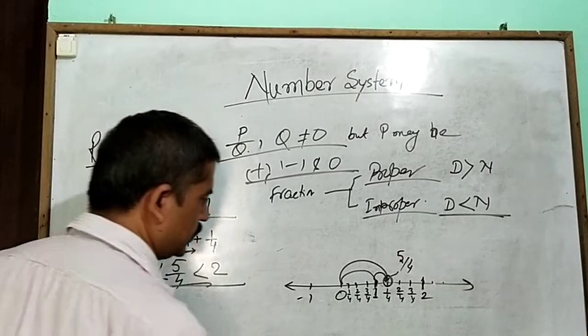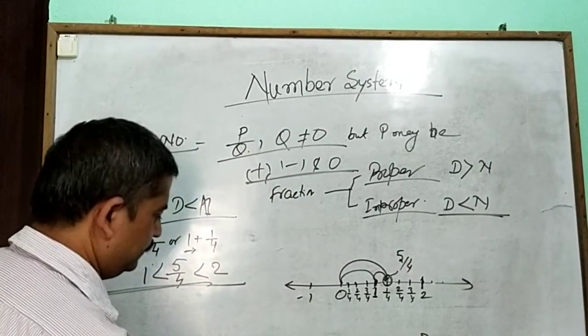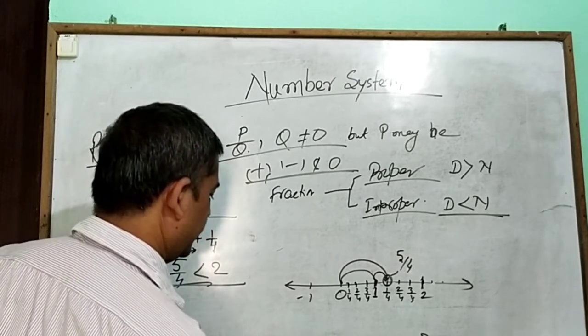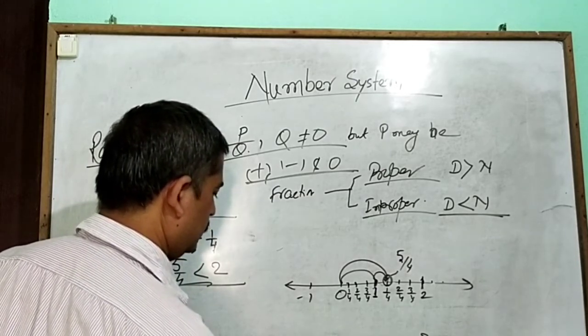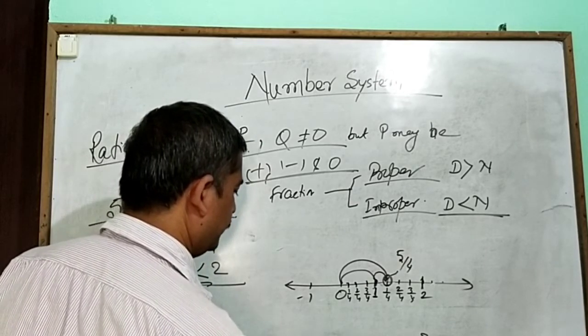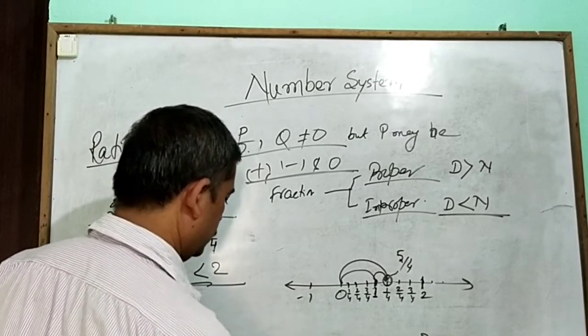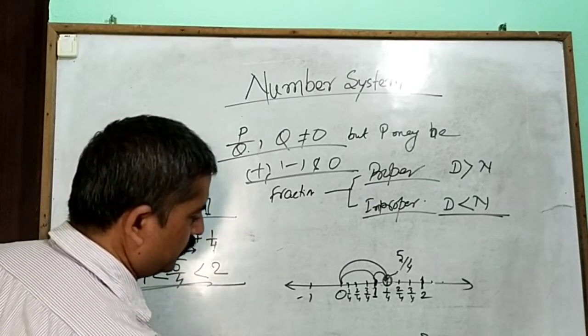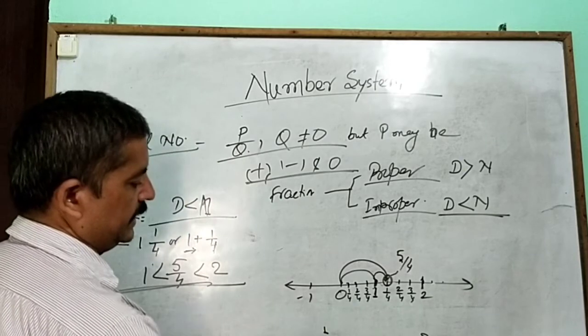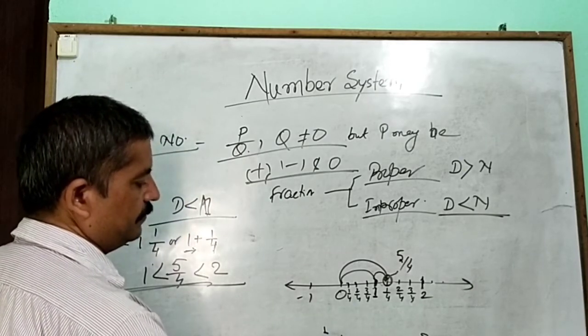Some students also write it from 0: 1 by 4, 2 by 4, 3 by 4, 4 by 4, 5 by 4. So 4 by 4 means what? That's 1. One more step is 5 by 4.